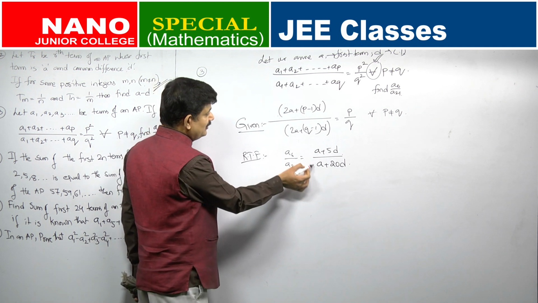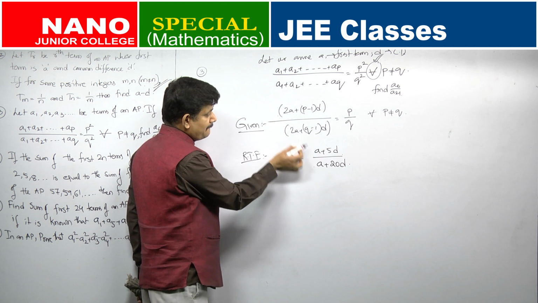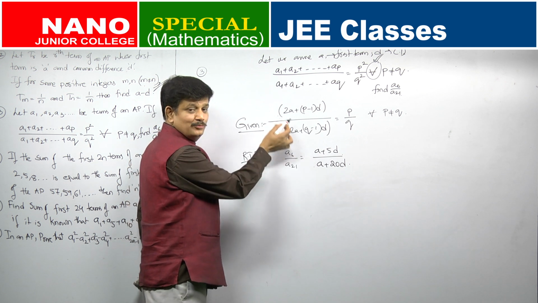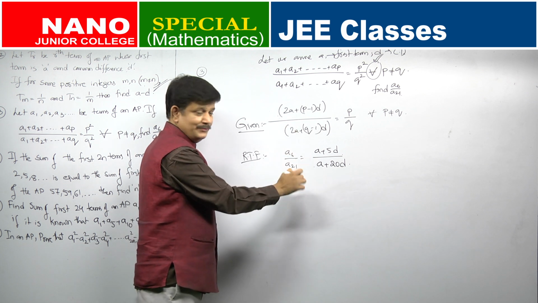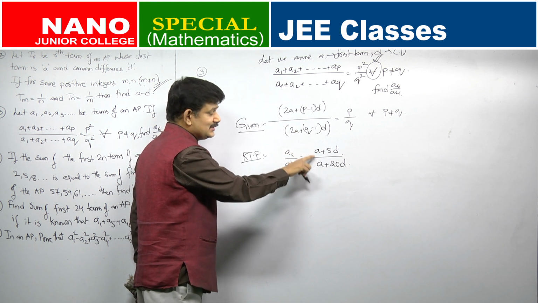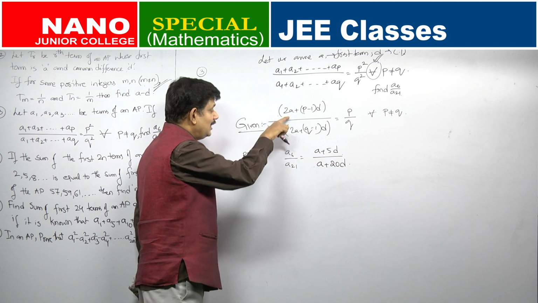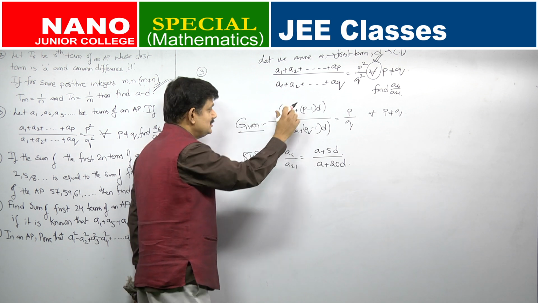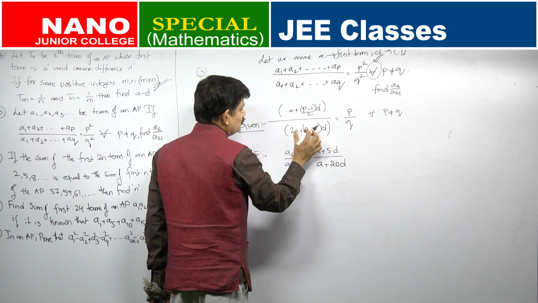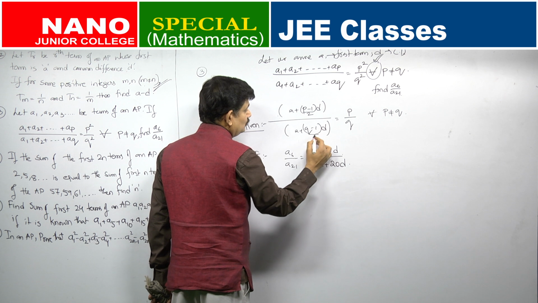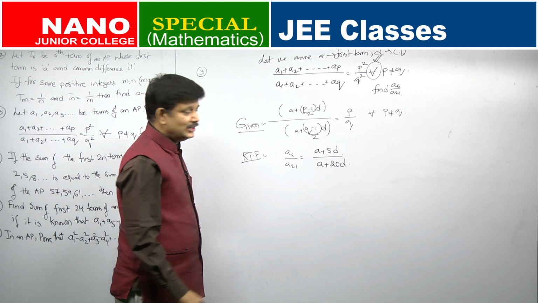So, what is the difference between these two expressions? Any difference which you are finding? Both of them are in the same pattern, but however, you can see some small difference. What is it? Yes, here I have to find A plus something and A plus something. Here I have 2 and 2A. So, what is the first thing which you need to do in the given information? Divide numerator and denominator by 2.